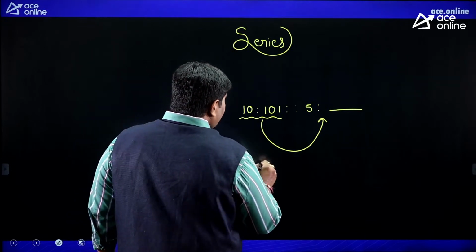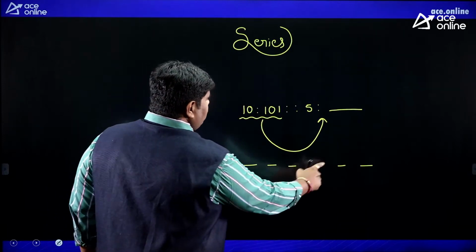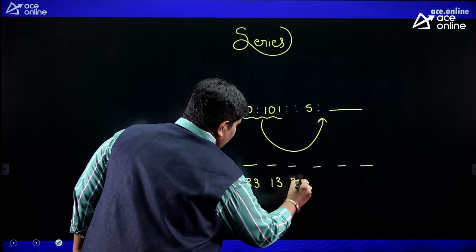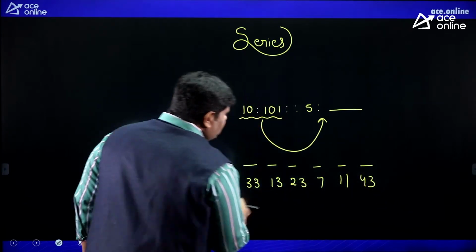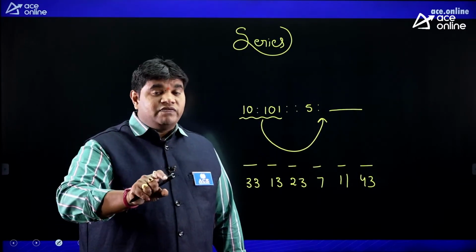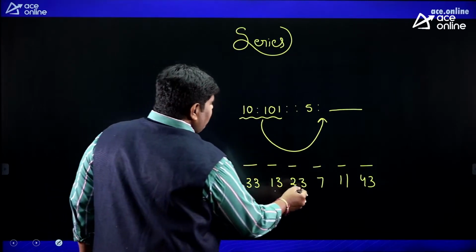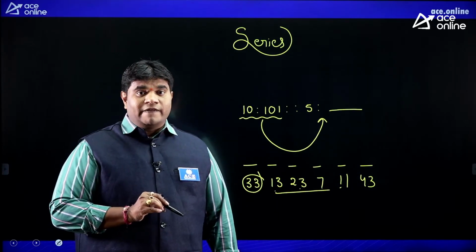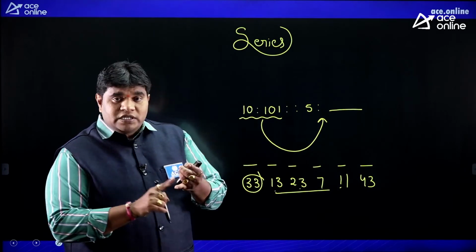And odd man out. They give some numbers or letters, anything: 1, 2, 3, 4, 5, 6. Suppose I give 33, 13, 23, 7, 11, 43. Out of the 6 numbers, 5 numbers maintain the same logic. 1 number does not maintain the relation, which is called odd man out, classification. What is that number? 13, 23, 7, 11, 43, everything is a prime number, but 33 is not a prime number. So that is the odd man out. This is the pattern I wanted to explain. This is the point: series, analogy, odd man out.